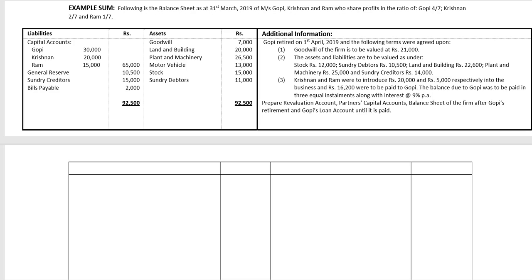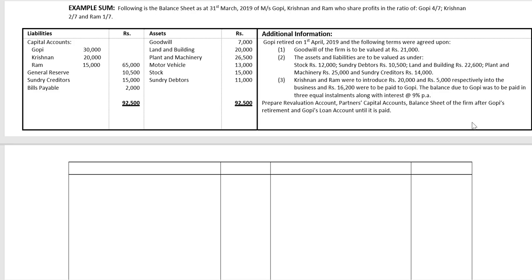The balance due to Gopi was to be paid in 3 equal annual installments along with interest at 9% per annum. We are asked to prepare the revaluation account, the partners' capital accounts, balance sheet of the firm after Gopi's retirement, and Gopi's loan account until it is finally paid. We'll begin with the revaluation account. Then we'll go ahead with the partners' capital account. We'll complete the balance sheet, and any working notes related to this we will do after the balance sheet. And finally, we will prepare Gopi's loan account.